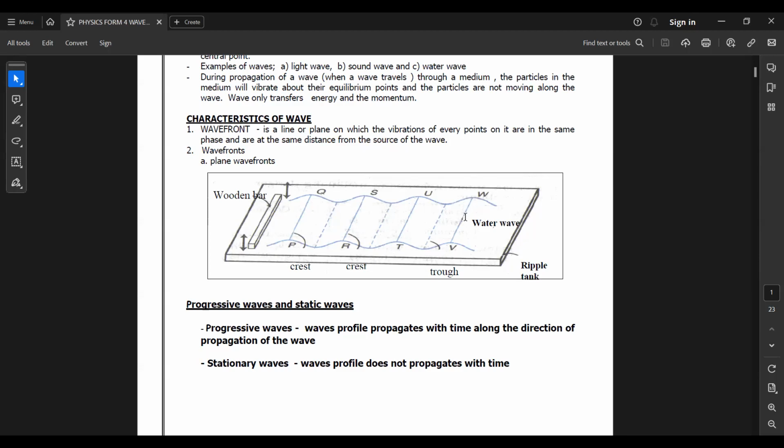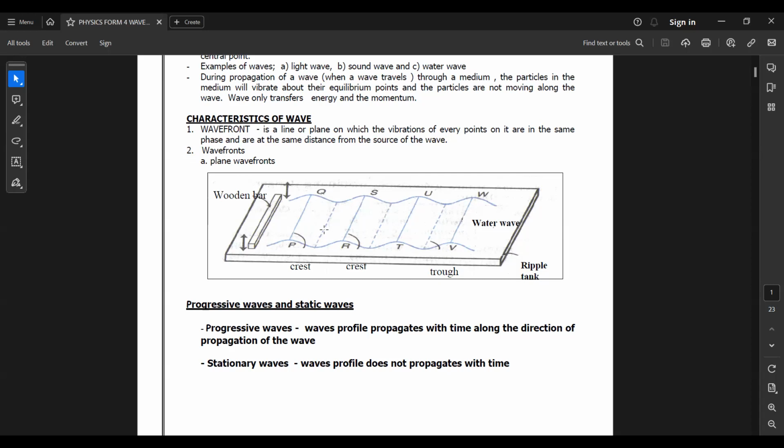PQ is a crest, and this dotted line will be a trough. If you choose a wavefront of a trough, the particles along that line are vibrating in the same direction, like going down here, while VW, the crest, is going up. So a wavefront is an imaginary line where particles in the same phase vibrate in the same direction.